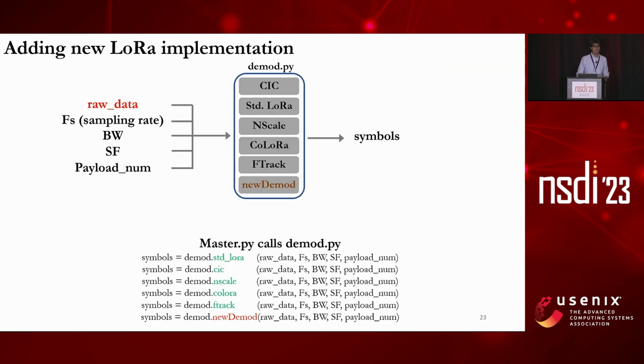So far, we have discussed how users can use existing LoRa demodulator algorithms to run in our framework. Users can come up with their own new demodulator implementations as well and can integrate those into our framework. The bottom of this slide shows how to call the new implementations. Specifically, each demodulator takes in 5 input arguments. The first one is raw data, which are the raw IQ samples. And the rest of the parameters are sampling rate, bandwidth, spreading factor, and payload number that are LoRa specific. At the output, we have a symbols variable, which stores the symbols for each of the demodulated packets given out by each of the demodulators.